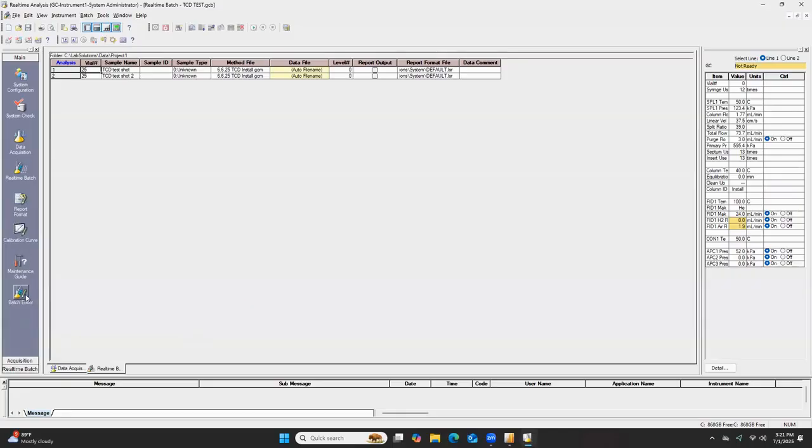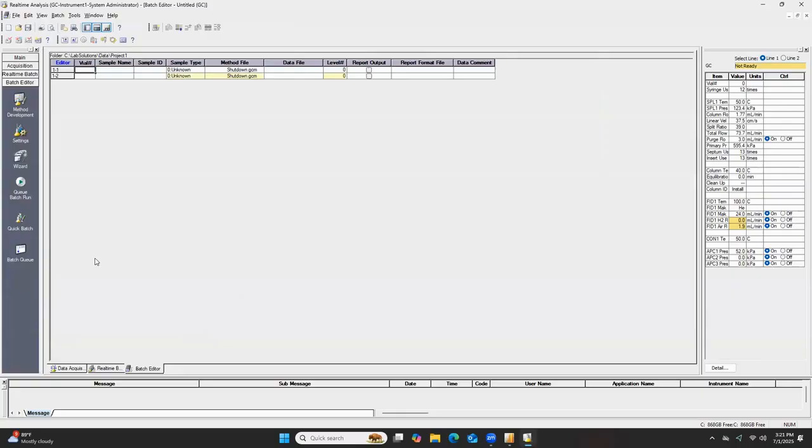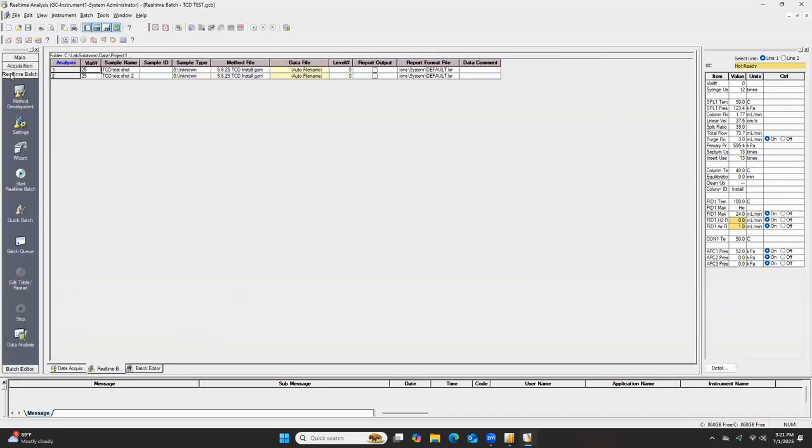And then batch editor. I don't suggest using batch editor. I suggest using real-time batch.